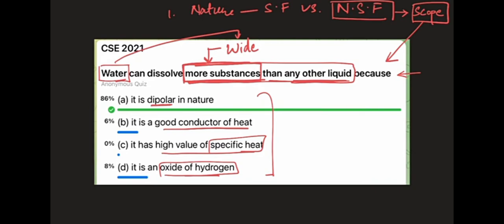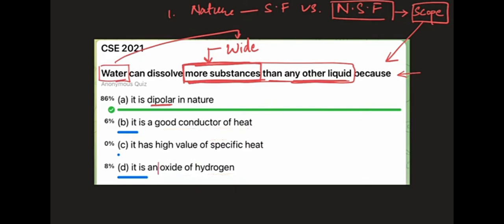So let me start with delta. It says it is an oxide of hydrogen. Now, this option is limiting the nature of water, the property of water, to being an oxide of hydrogen. So it is basically saying that because water is an oxide of hydrogen, it can dissolve more substances than any other liquid. Now, this is problematic because it should not be this limit that is applied, because if a wide range of substances are to be dissolved, right?